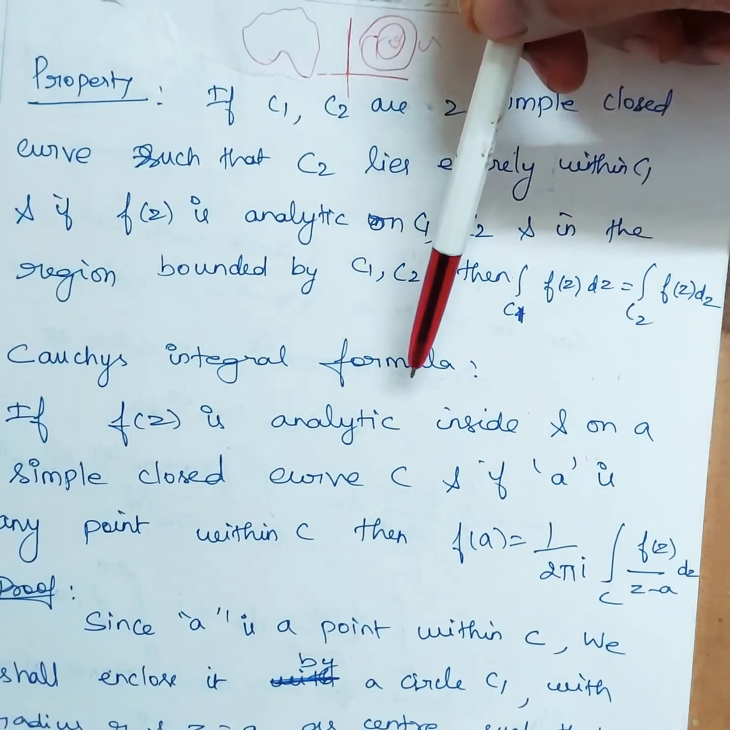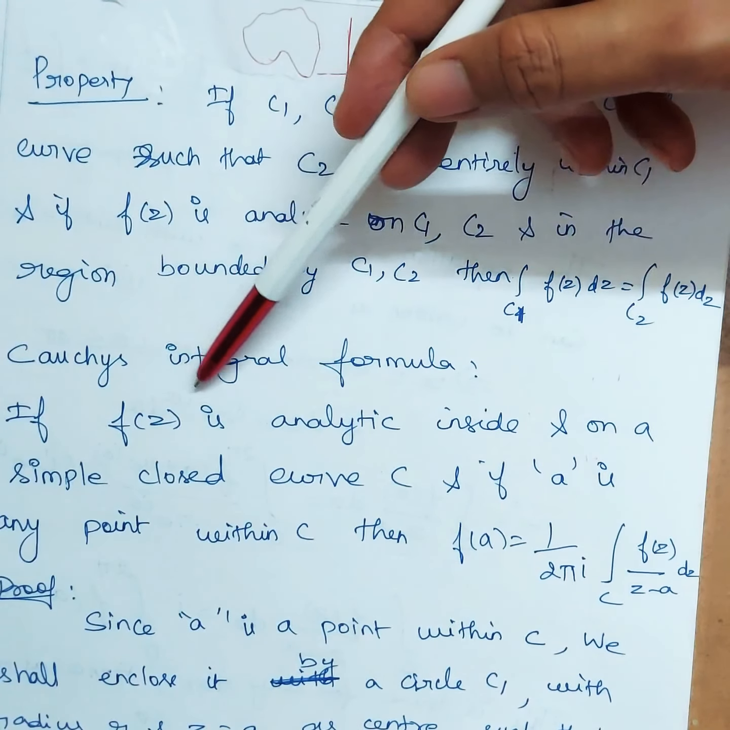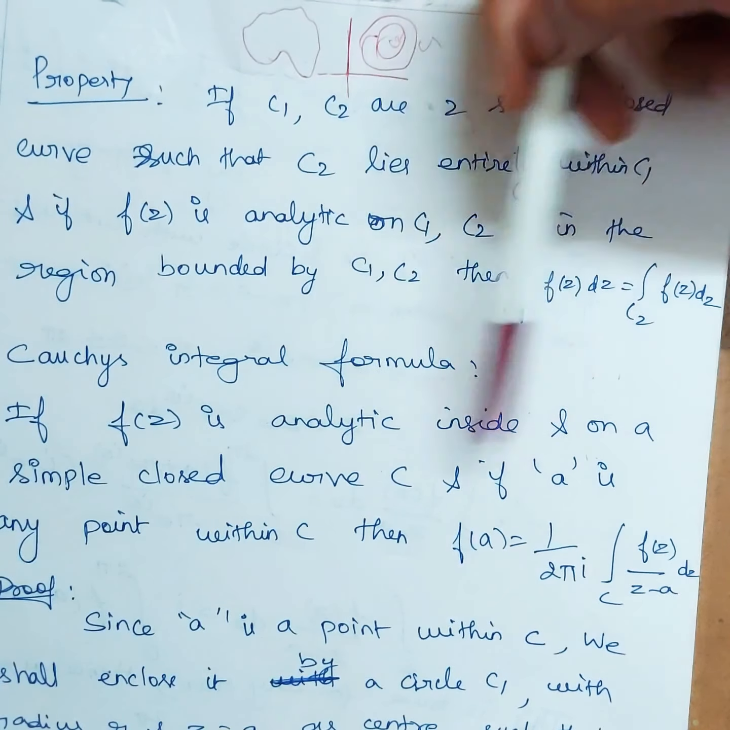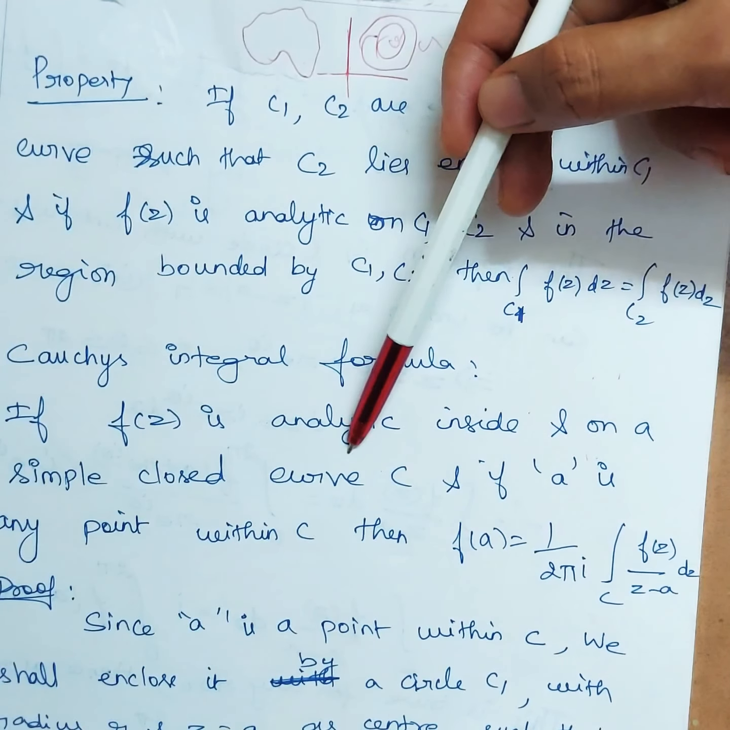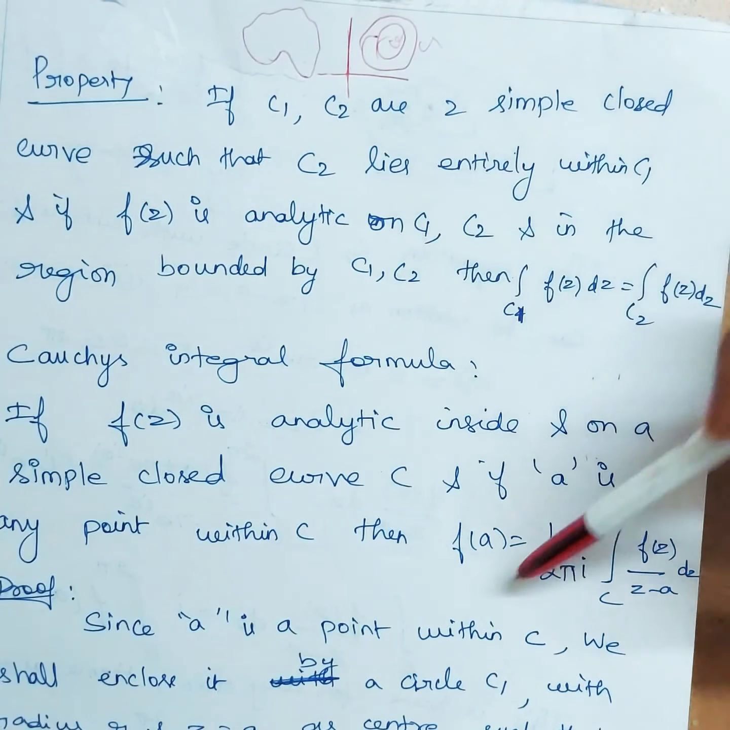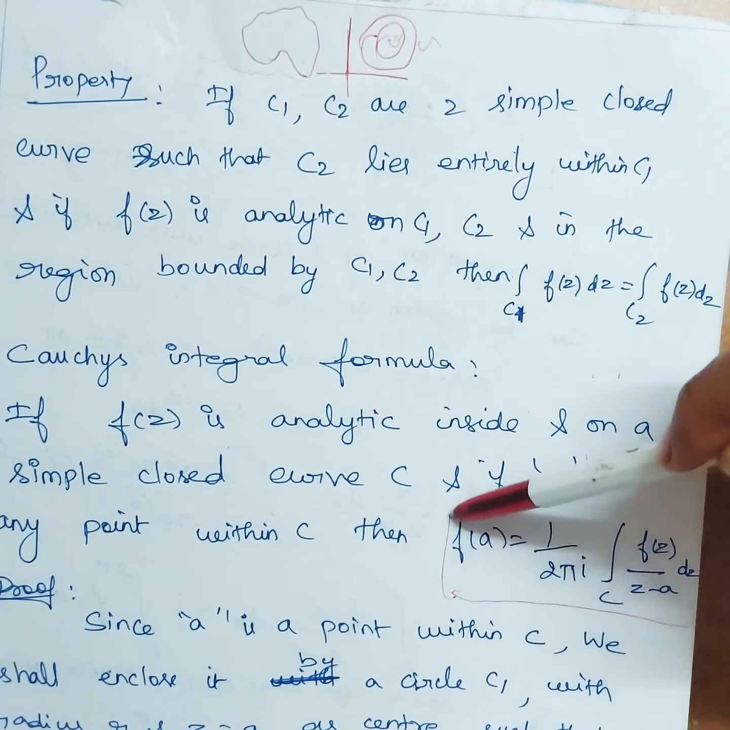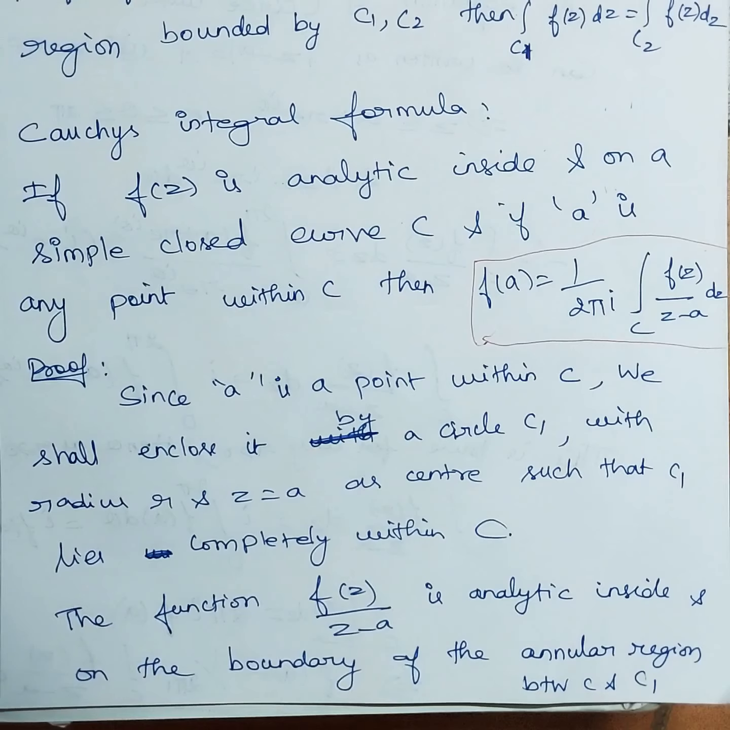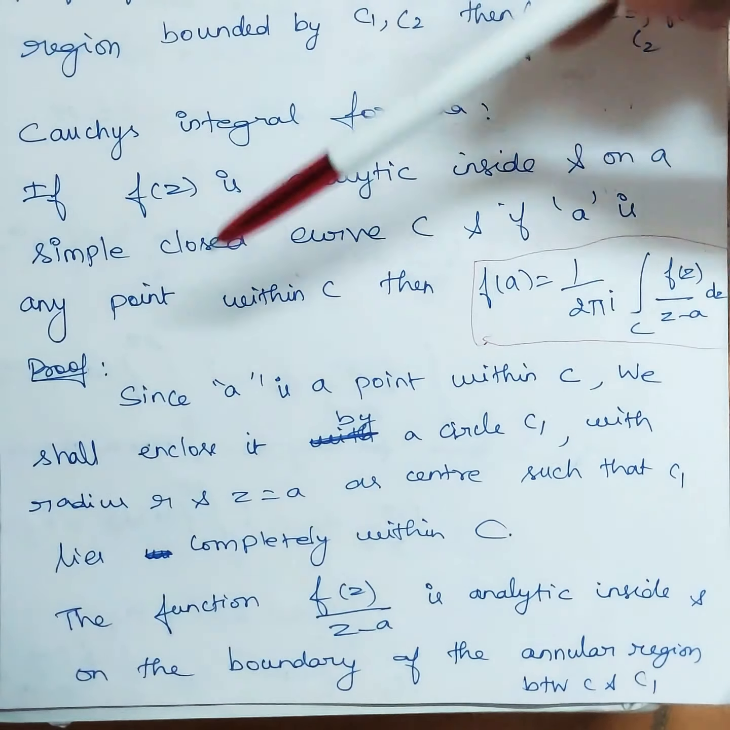I repeat, there are 3 points here to memorize. One is the function is analytic inside and on a simple closed curve C. Second point is A is any point within C. Third one is the statement, because we will be using this for solving the problems: f of A is equal to, this is what we have to prove, 1 by 2 pi i integral over C f of z by z minus a dz. So now this is the proof.